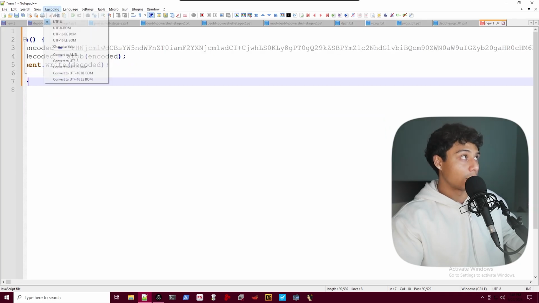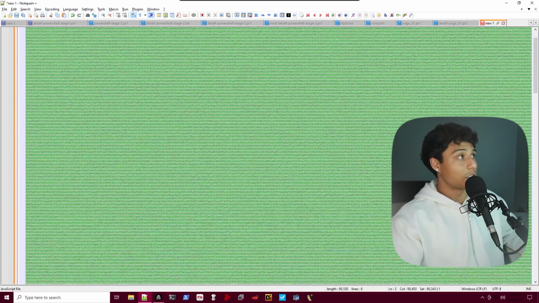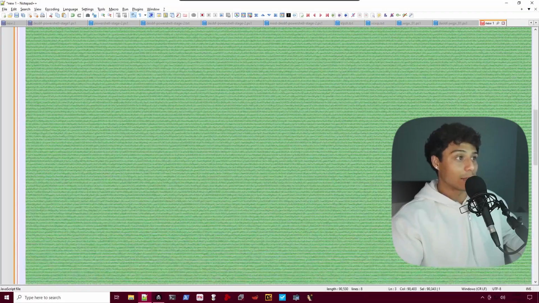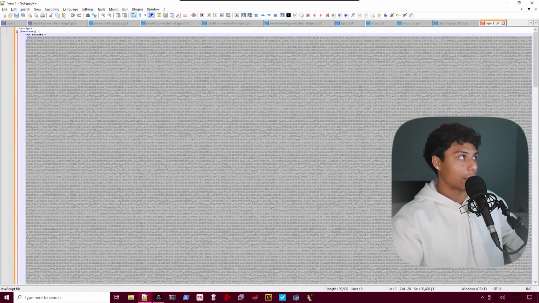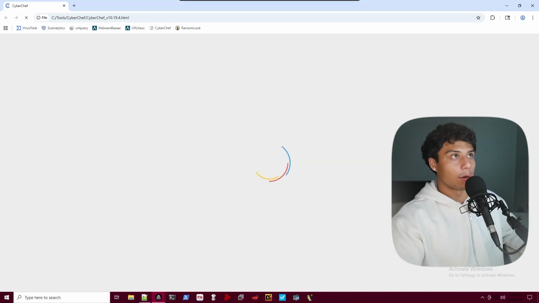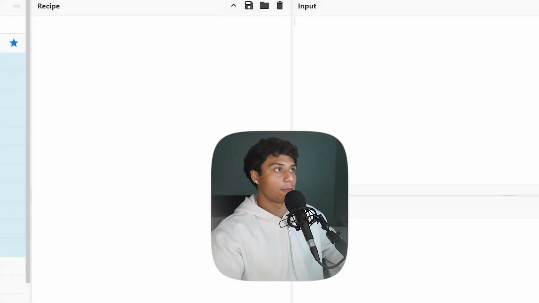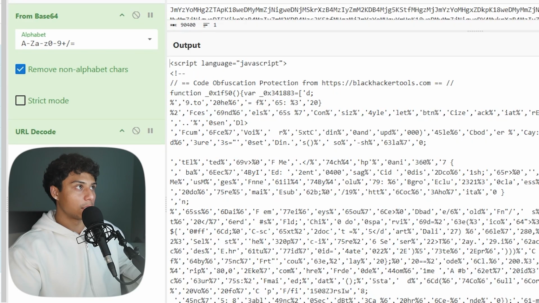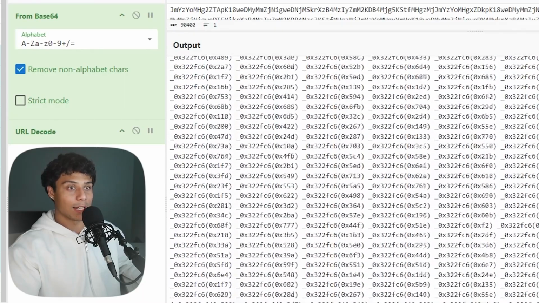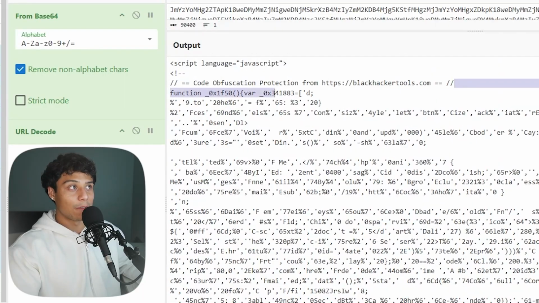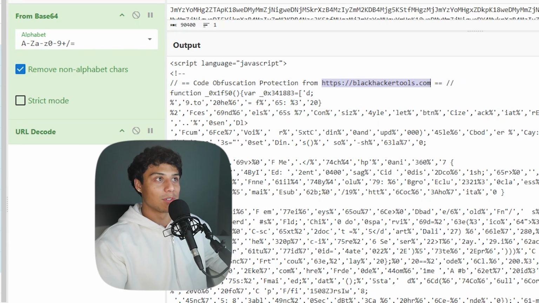If we zoom out and turn word wrapping on, we can see just how massive this base64 string is. And what we could do is take this entire string, copy it out and throw it into something like CyberChef and decode it so we can see script language, JavaScript, and we've got a whole nother level of obfuscated script. And you can even see they left in a comment that tells you where this code was obfuscated from.